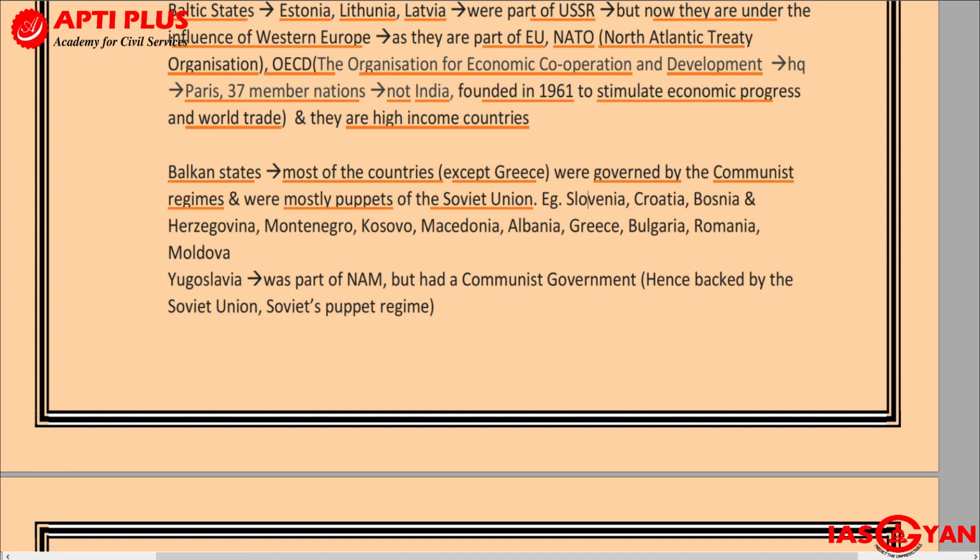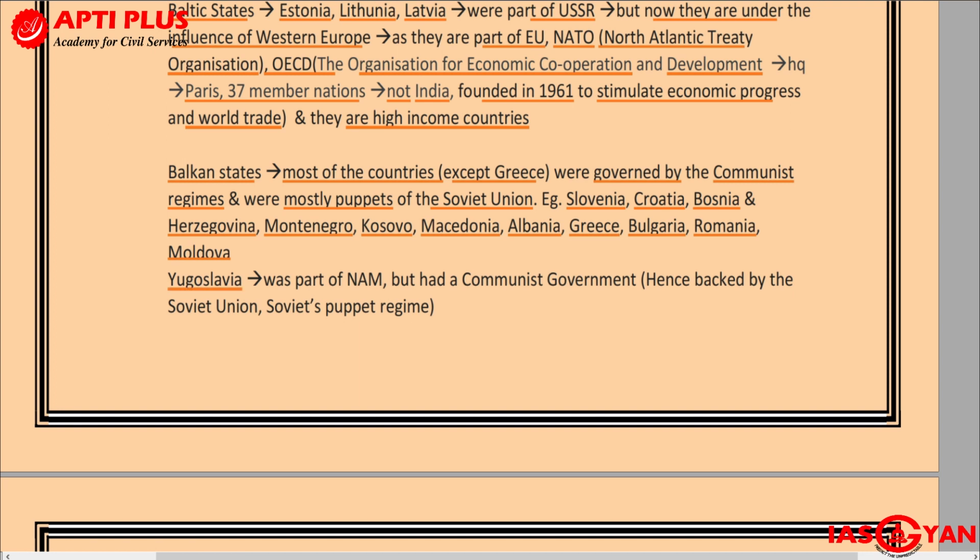For example, Slovenia, Croatia, Bosnia and Herzegovina, Montenegro, Kosovo, Macedonia, Albania, Greece, Bulgaria, Romania, Moldova, all of these are examples of Balkan states. Remember, whenever you hear the term Balkan states, these were mainly governed by communist regimes, and they were mostly puppets of the Soviet Union.